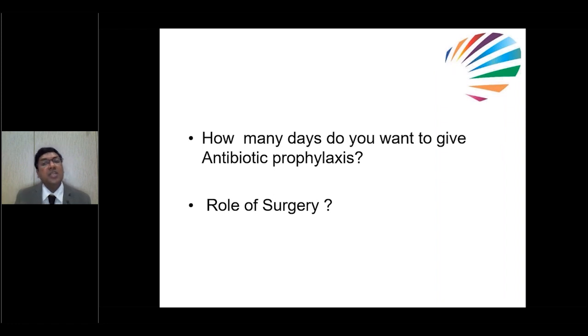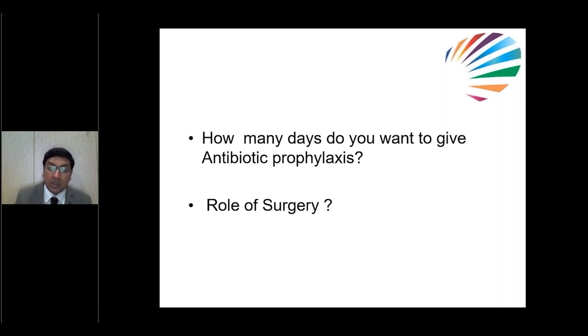But how long do you want to continue antibiotic prophylaxis? In these kids, what we have to do is continue antibiotic prophylaxis. If the child has no UTI episodes in between, no breakthrough UTI, no need to worry at all. Wait another 1 year, repeat DMSA and MCUG. If there is no further scarring, and if reflux comes down to less than grade 2 or grade 2, sometimes it may resolve also. But with reflux less than grade 2, even if reflux is there, you can stop antibiotics. If it is resolved completely, there is no need to worry at all.